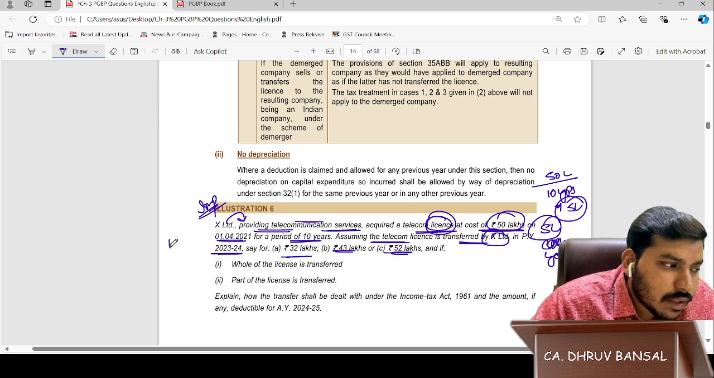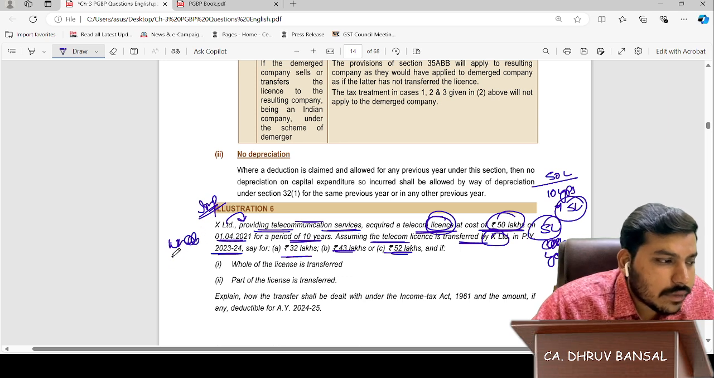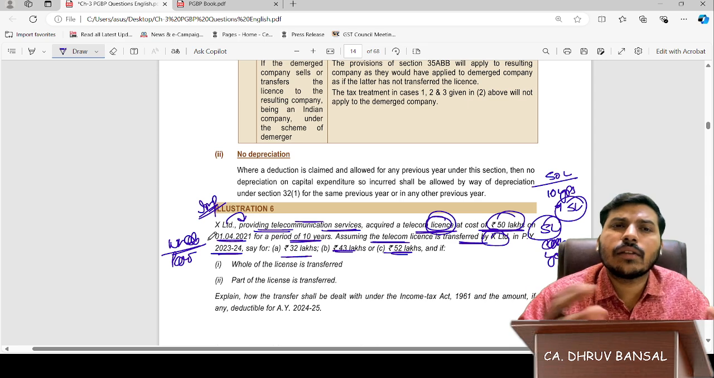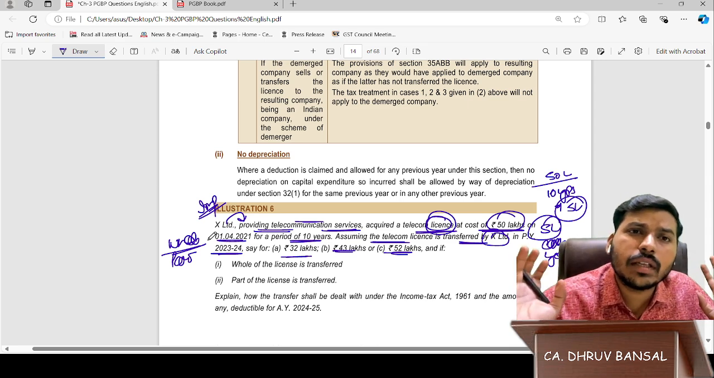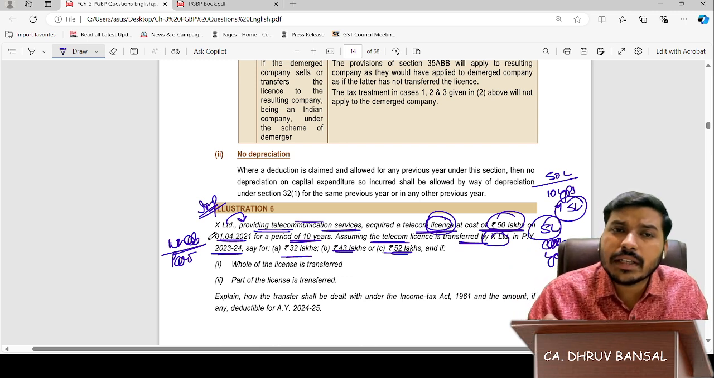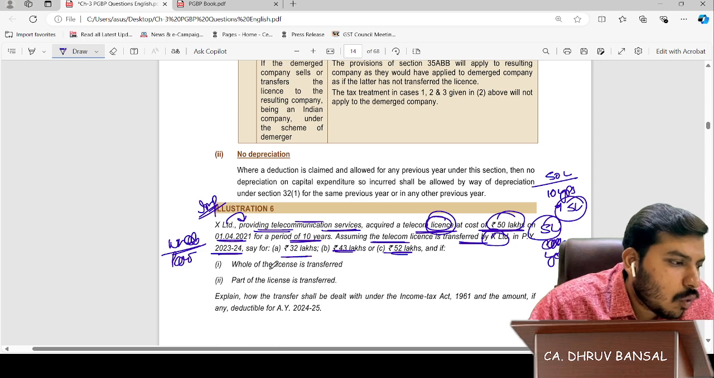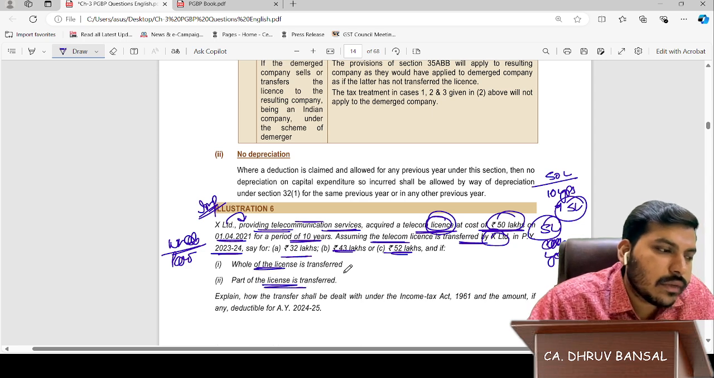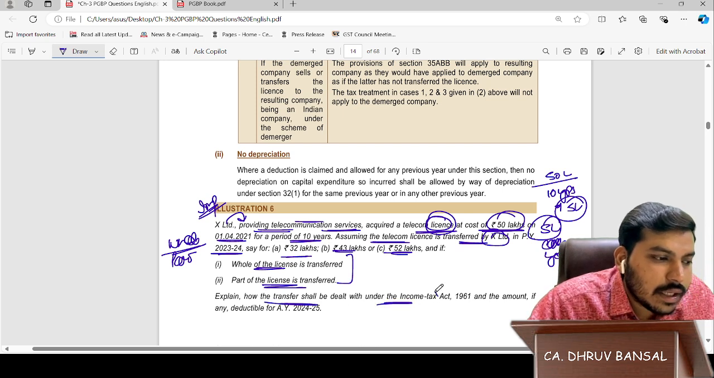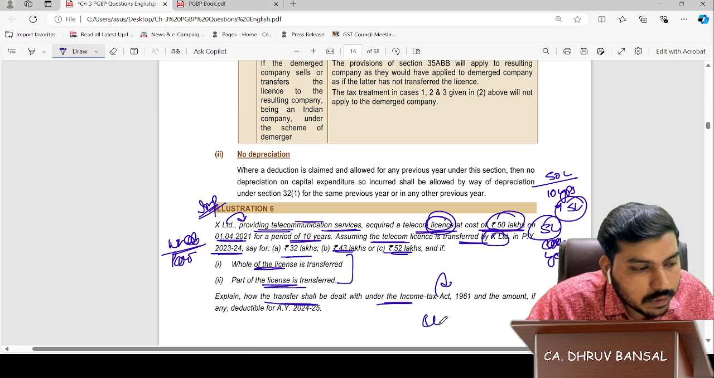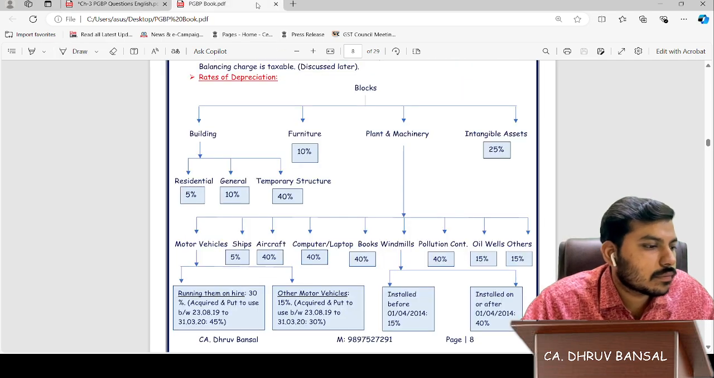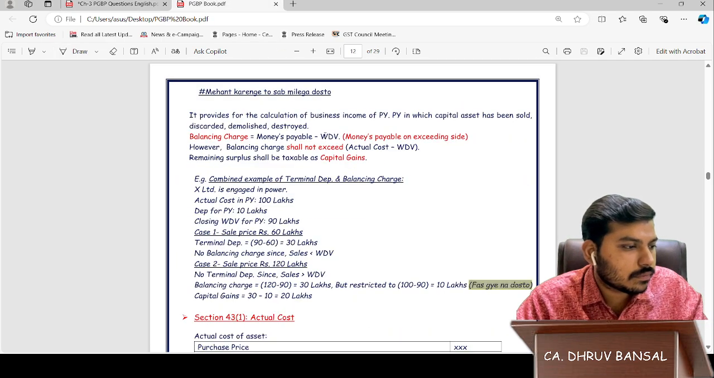Now we have to see whether the license is transferred fully or in part. When it is fully transferred, the expenditure will be allowed fully in that year, because the asset is not there. We will check whether the whole or part of the license is transferred. Explain how the transfer shall be dealt with under the Income Tax Act. Now let's discuss the concept first. See, friends, here I will tell you.